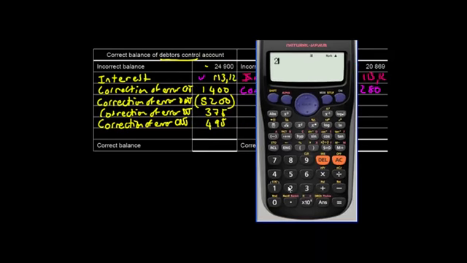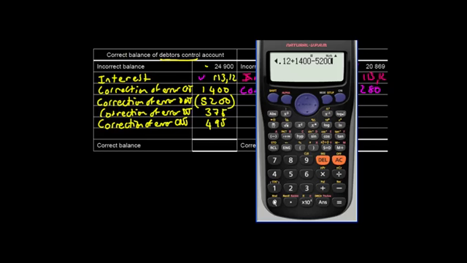I'm going to take the opening balance of 24,900 Rand. I'm going to add the amount of 113 Rand and 12 cents for interest. Then I'm going to add 1,400 Rand for the correction of the first error. Then I'm going to subtract for the correction of the second error 5,200 Rand.